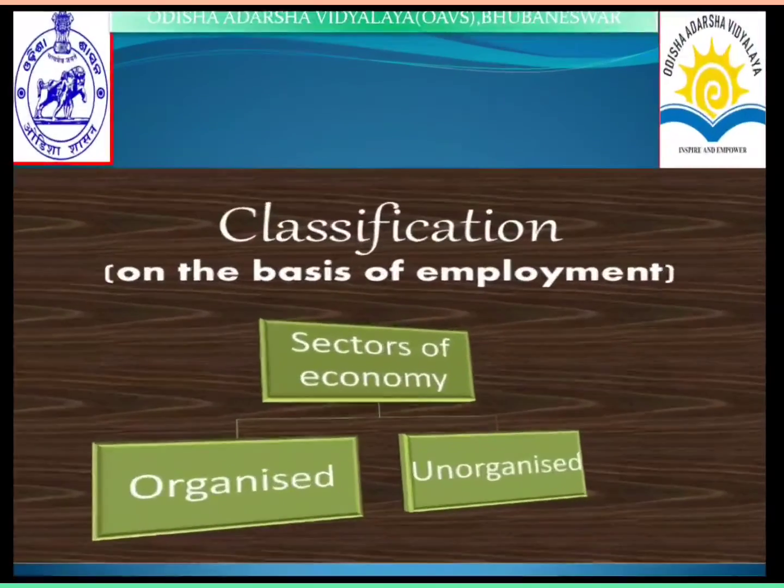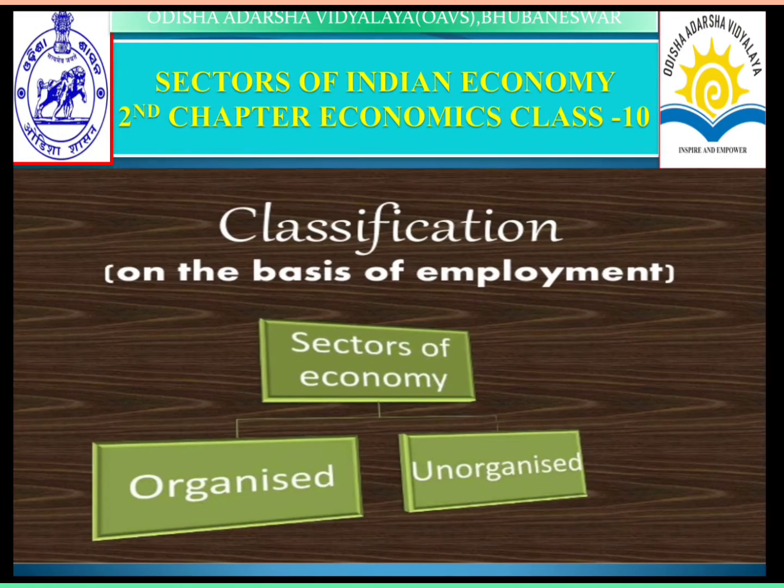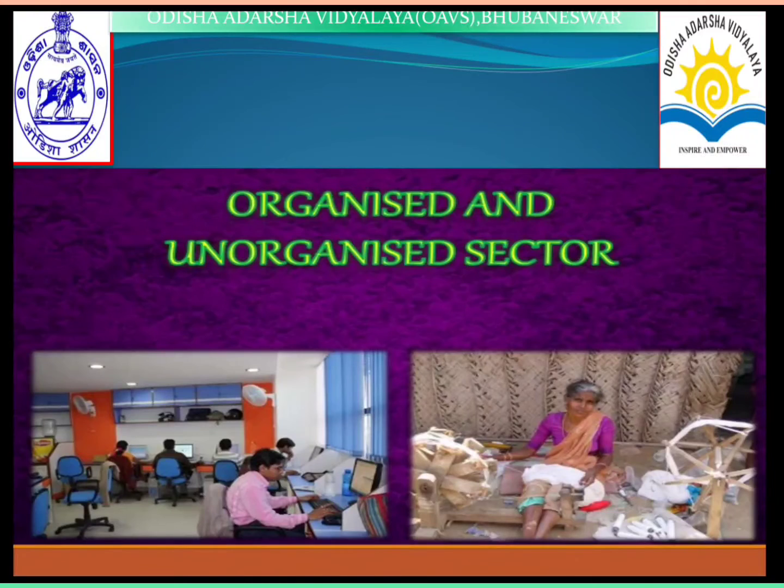Next is classification on the basis of employment. On the basis of employment, the sectors of the economy are divided into two types: the organized sector and the unorganized sector. What we are watching: some in the office, some people working on the computer.